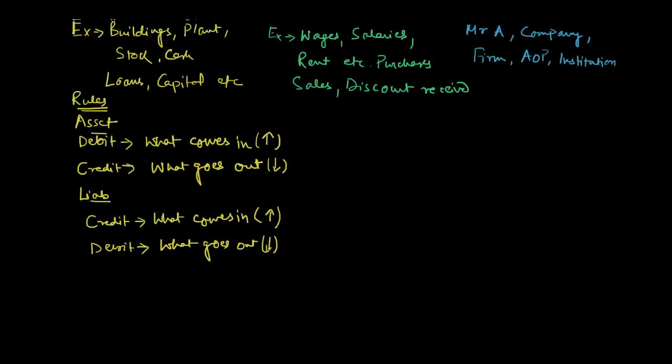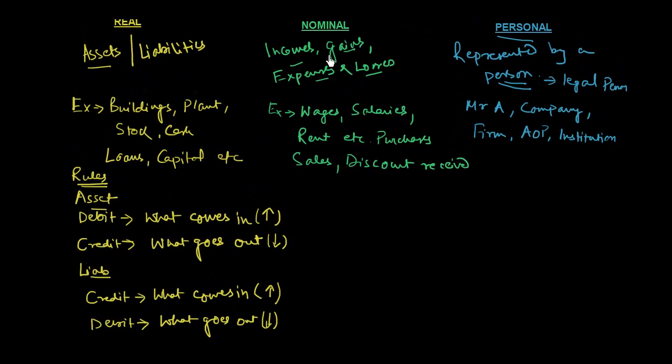Now let us see the rules for nominal accounts. This is pretty simple. You don't have to see those increases and decreases in value. The rules are: all expenses and losses are debited, and all incomes and gains are credited.